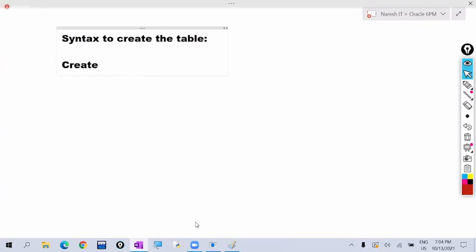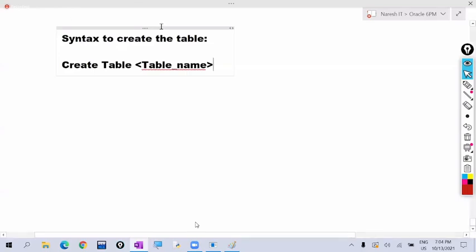If our requirement is creating a view, we write create view. If our requirement is creating a procedure, we write create procedure, like this. So after create, give the database object name which you want to create. We want to create a table, so the database object is table. Create is the command, table is the database object. Then give the table name here. What do we have to give? Table name.